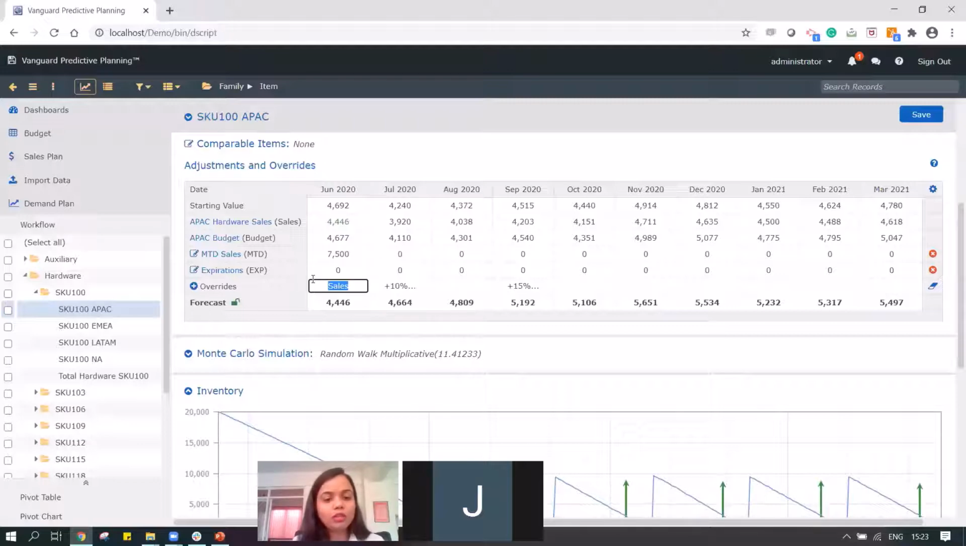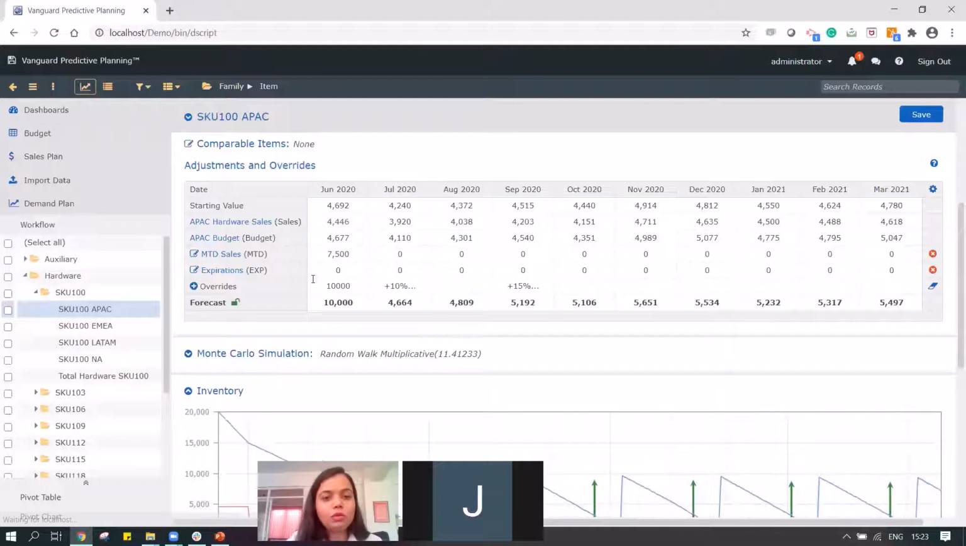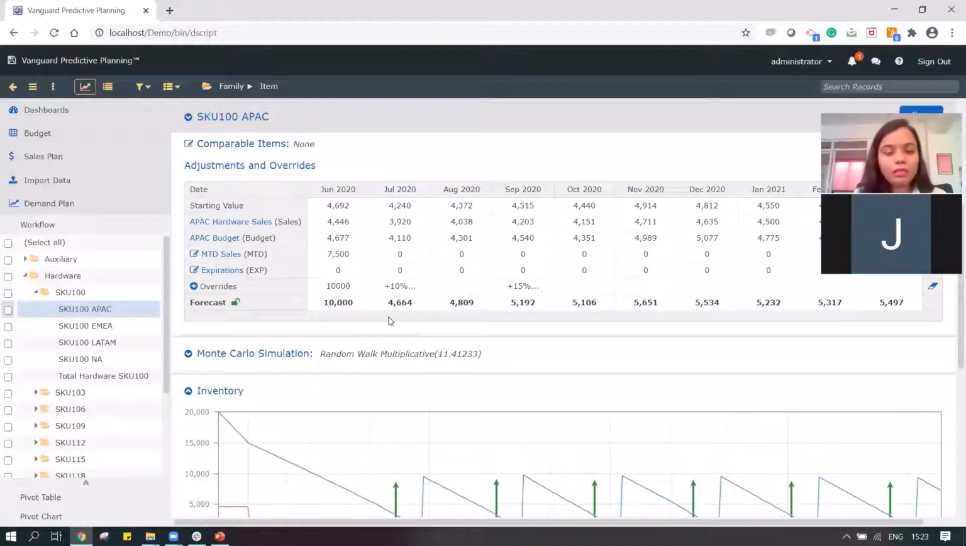So we can now take an action that if on 18th or 19th of June I have completed 7,500, so in the rest 10 days I would be able to complete, say, in 1 month I would be able to complete 10,000, for example. I can take that decision and change the forecast the way I want. That's really important, that we are able to also make overrides basis the different information that we have.